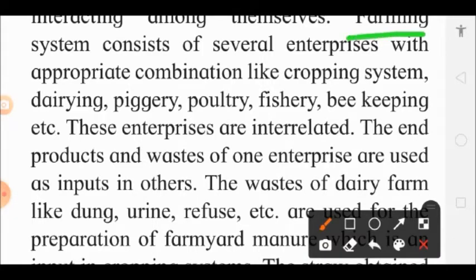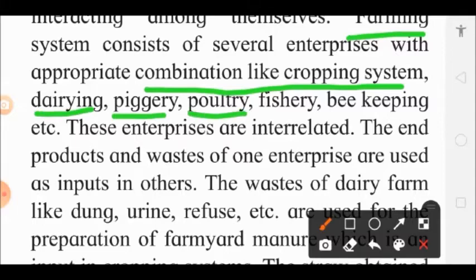Which are these enterprises? For example, there is a combination of cropping system, dairying, piggery, poultry, fishery, beekeeping, and many other enterprises we can take along with cultivation of different crops. So we have to select the enterprises which are related to the agriculture.